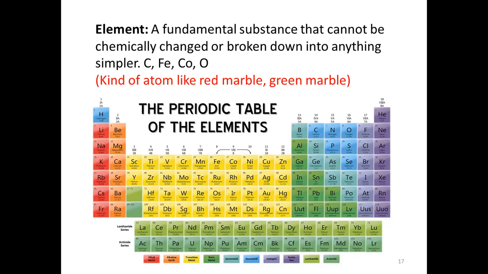So atom is the general term as in the case of matter, but element is the specified term. That means if there is no chemical change or breaking down, then that matter will be called an element.